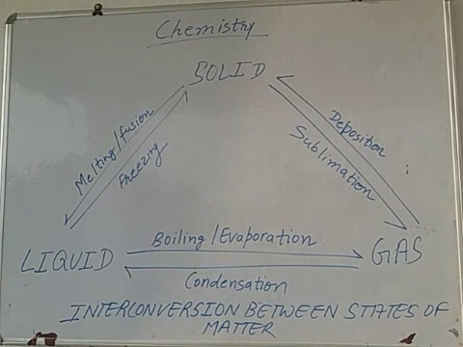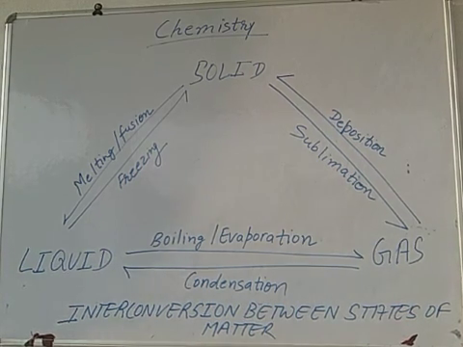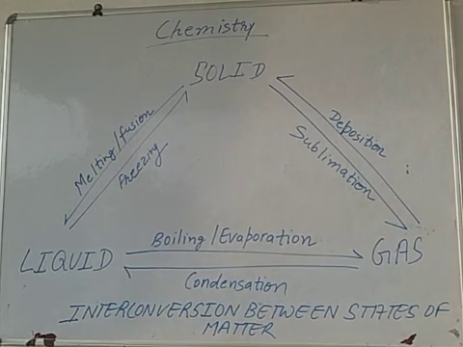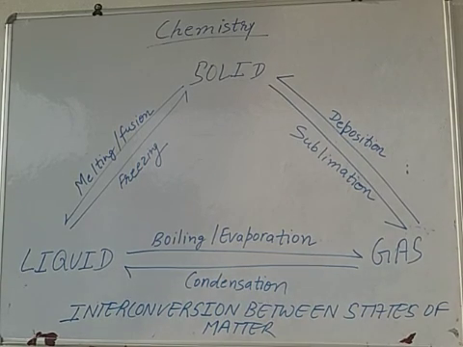The process by which liquid converts into solid is freezing. Next, the process by which liquid converts into gaseous state is boiling or evaporation. The process by which gas converts into liquid is condensation. Next, the process by which solid converts into gas is sublimation, and the process by which gas converts into solid is deposition.